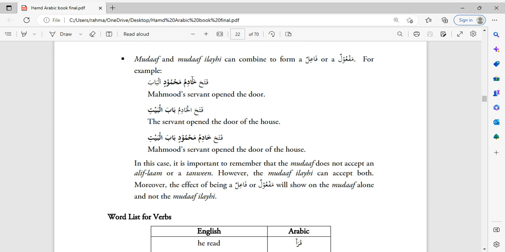So the word for servant is khadim. Right? Mahmud's servant. This is translated as khadimu Mahmudin. Remember the mudaf ilay always takes kasra, and the mudaf has a dhamma. Why? Because the mudaf, this is the fa'il. The rule for the fa'il is that the fa'il takes dhamma. That's why it's fataha khadimu mahmudin. Mahmudin because it's mudaf ilay. And then for the door, that's the maf'ul, we say al-baba. So here it's al because it's the door. And it's al-baba, not al-babu or al-babi, because this is the maf'ul. The maf'ul takes a fatha. Okay. We'll stop here, inshallah.